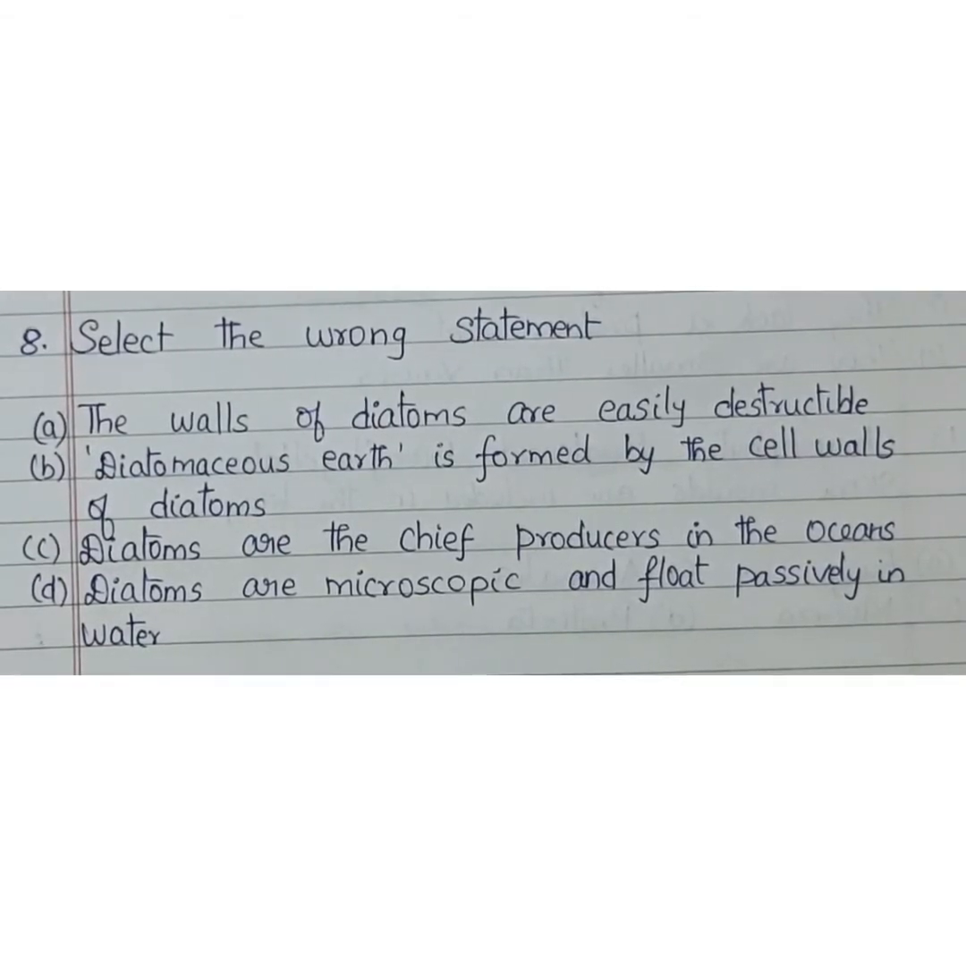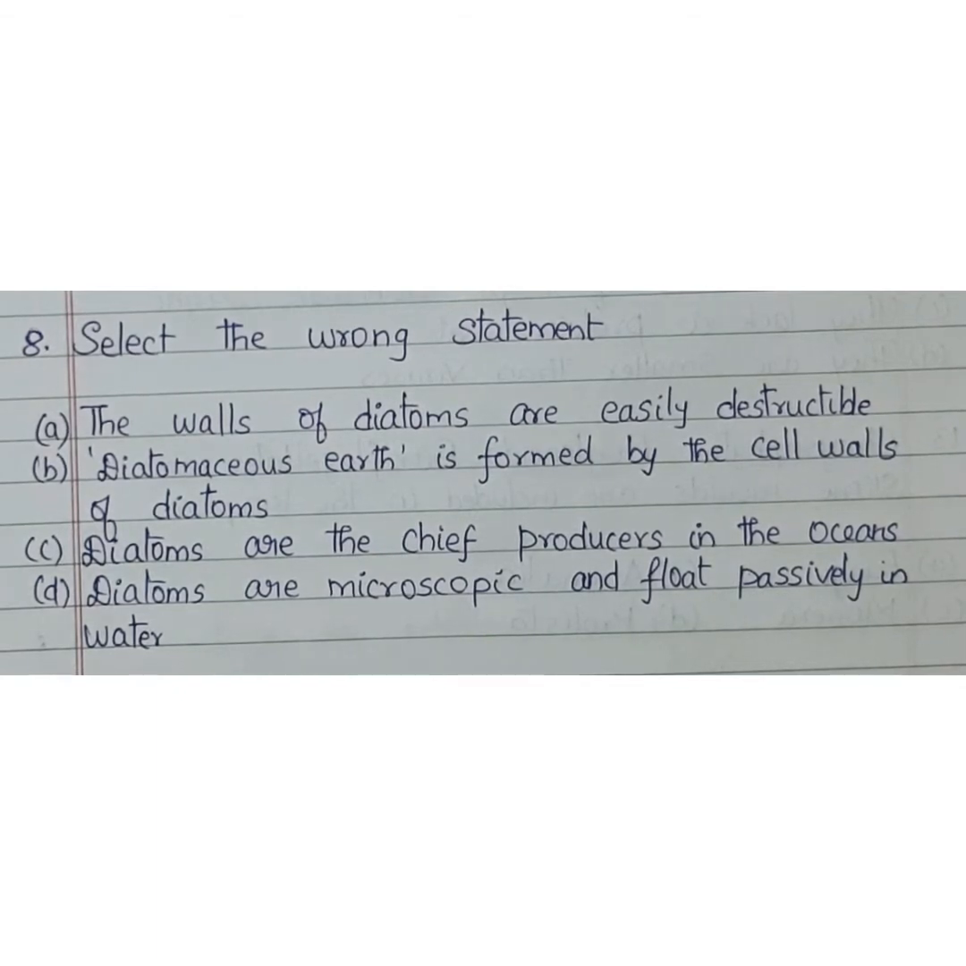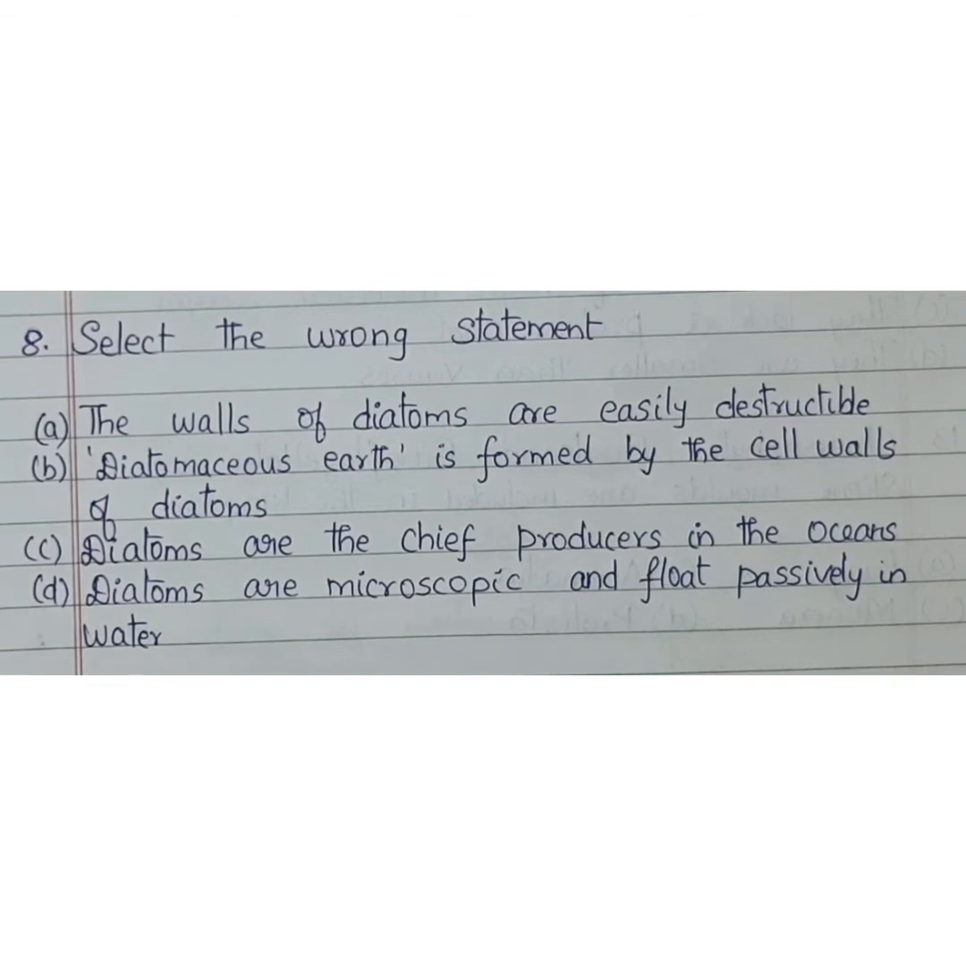Select the wrong statement. The walls of diatoms are easily destructible. The first statement itself is wrong because the walls of diatoms are embedded with silica and they are indestructible. Diatomaceous earth is formed by the cell walls of diatoms. That is correct. Diatoms are the chief producers in the ocean. That is also correct. Diatoms are microscopic and float passively in water. That is also correct. So the wrong statement is option A.